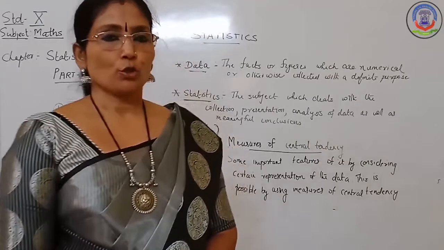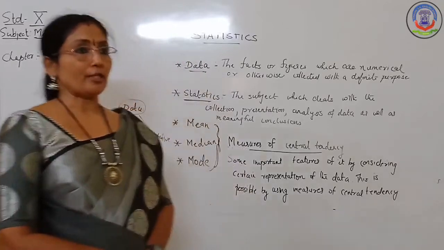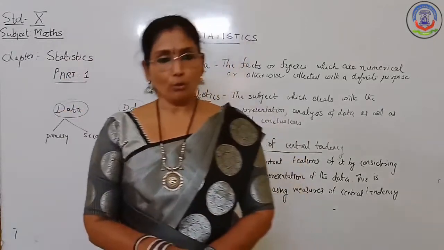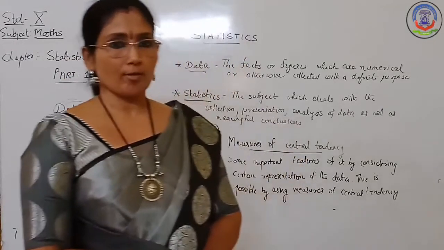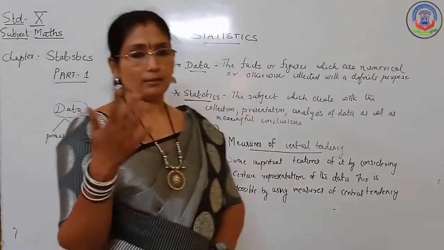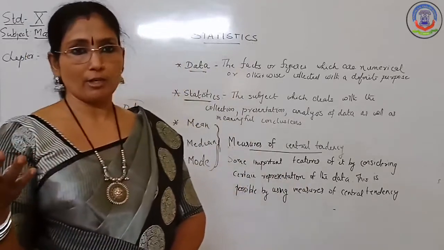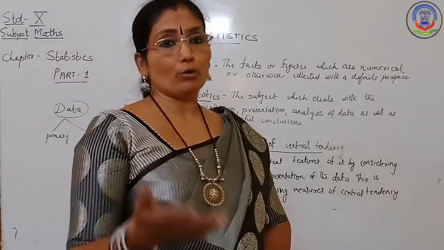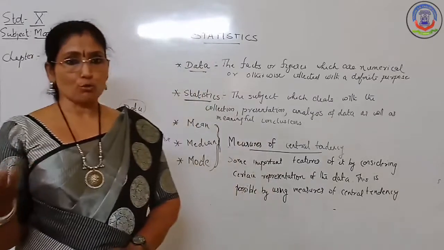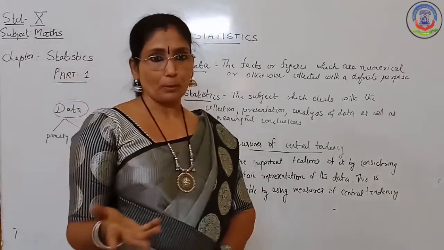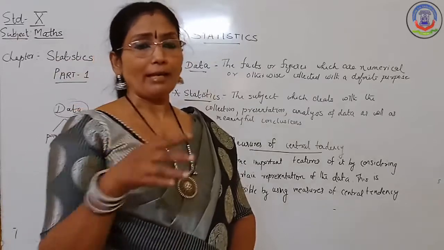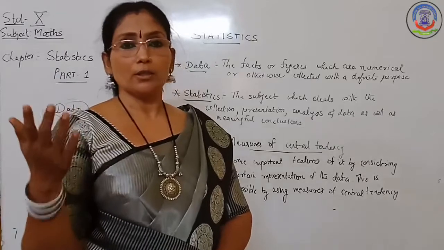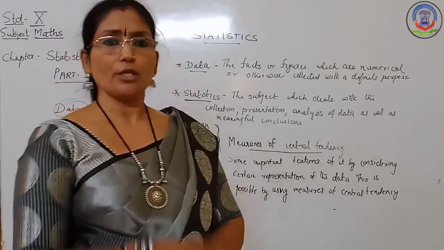Good morning, children. Today we are going to start a new chapter, that is statistics. Last year, in 9th standard, you also learned about statistics and how to group data. That means if you have a lot of data, how to group it in a frequency distribution table, and you have seen so many graphs to draw: bar graph, frequency polygon, cumulative frequency curve, etc. Finally, you did some measures of central tendency, that means mean, median, and mode of ungrouped data.